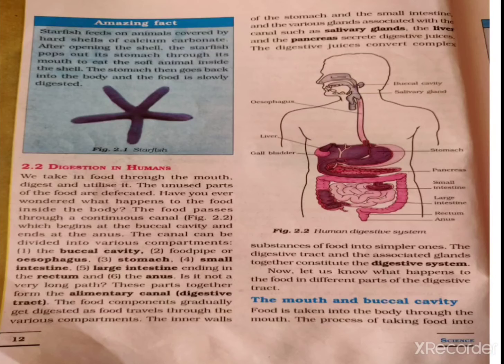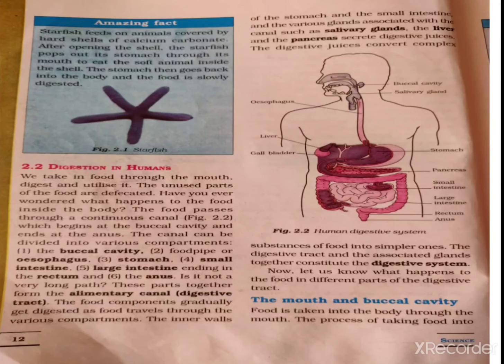These are the compartments, or organs, of the canal. We can call it the digestive canal or alimentary canal. Buccal cavity, food pipe, stomach, small intestine, large intestine, rectum and anus together form the alimentary canal, that is, the digestive tract.